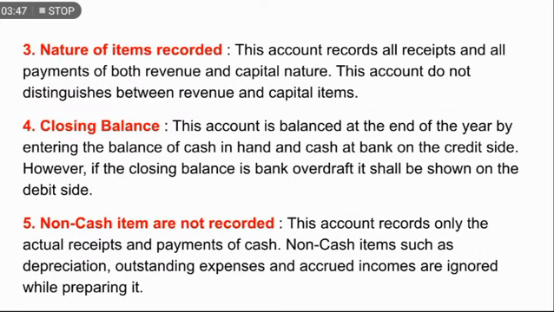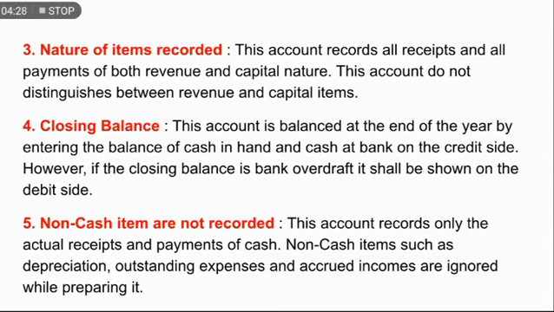Next is the nature of the items recorded. What is the nature of the items recorded in this account? So every capital and revenue nature items are recorded in this account. Irrespective of its nature, these items are recorded. Like all the cash receipts, all the revenue receipts and payments, and all the capital receipts and payments. You all are clear with the term revenue receipts and payments and capital receipts and payments, yes or no? In case you are not, you can let me know.